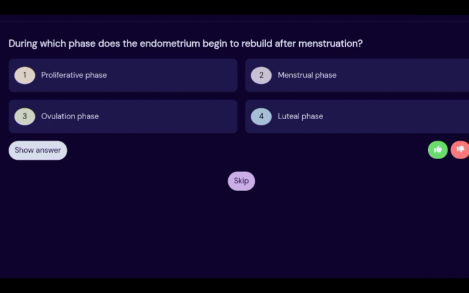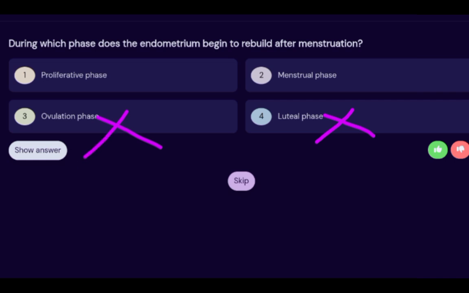During which phase does the endometrium begin to rebuild after menstruation? So first, the luteal phase. No, luteal phase is the ovarian cycle. So this is out of the way. Number three said the ovulation phase. At the ovulation phase, what is happening? We are releasing the egg. So three is out of the way.